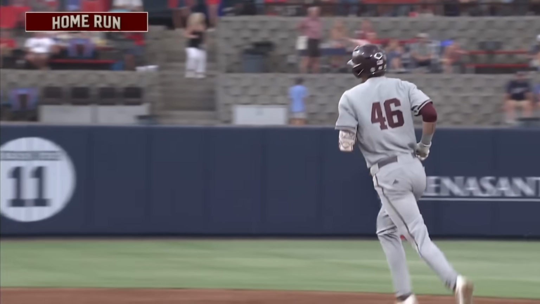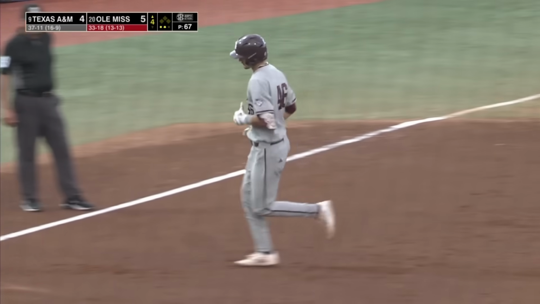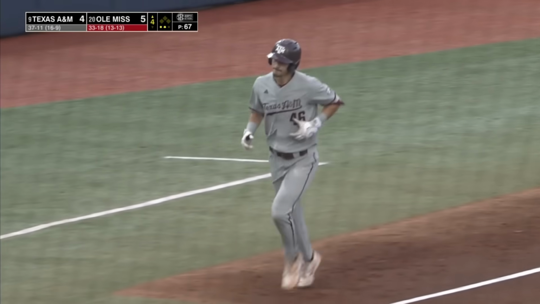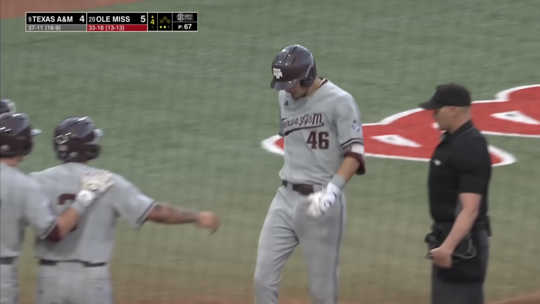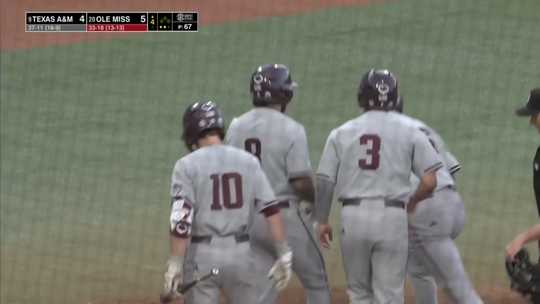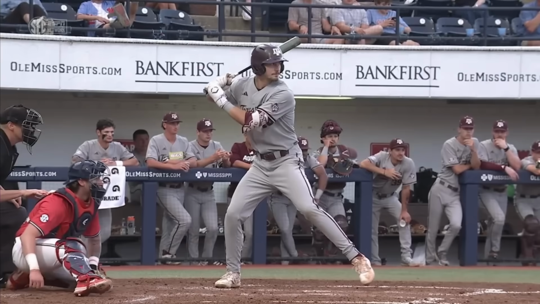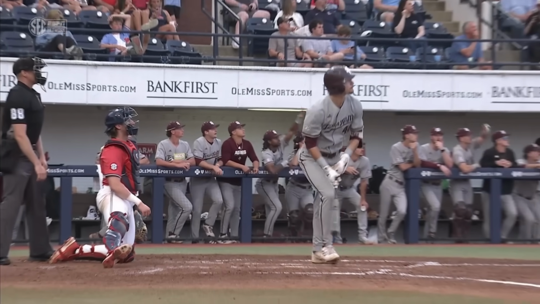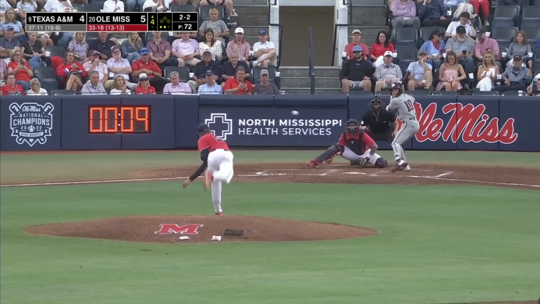Benderup's second homer of the series. And he ties his single season best with 8 homers in a season, and it's a 1-run Texas A&M deficit. Benderup caught up to that fastball right there. That was 96. You can see up in the zone again, but this time Benderup able to get to it. Graduated from Greenville Senior High School in Greenville, South Carolina.